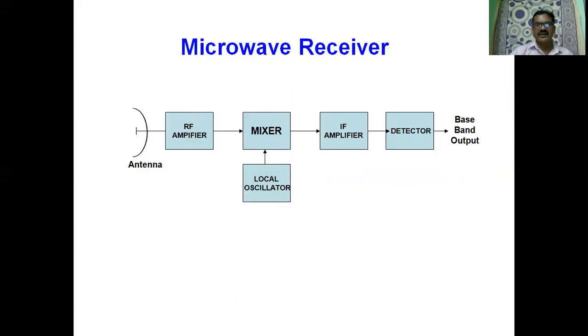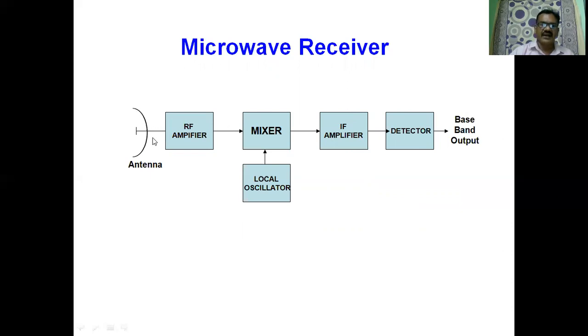It is a microwave receiver. It consists of receiving antenna, RF amplifier, mixer, local oscillator, IF amplifier, and then demodulator. We will be getting back the signal as an output.